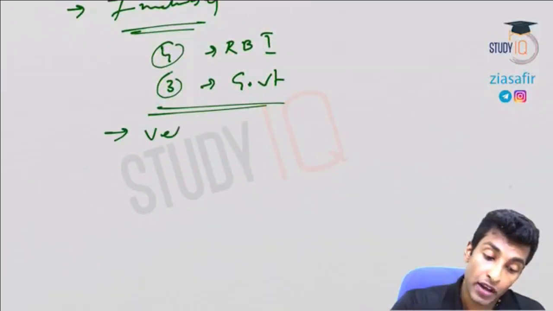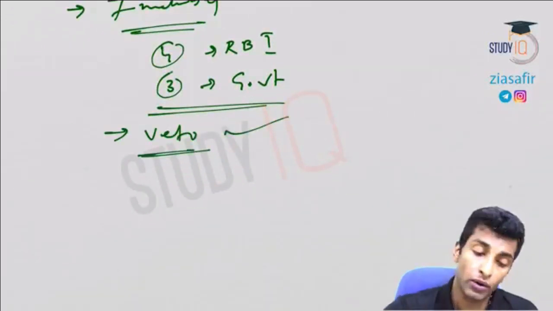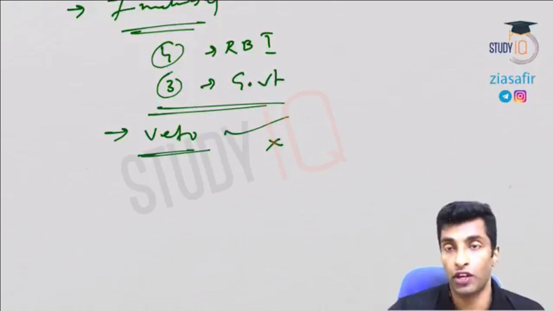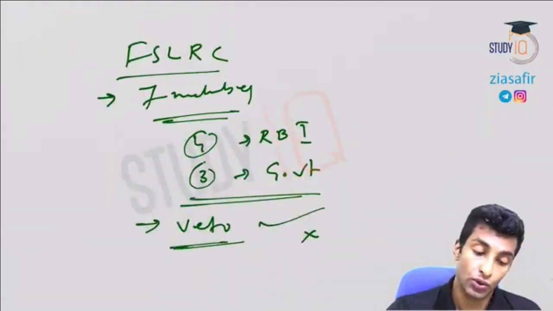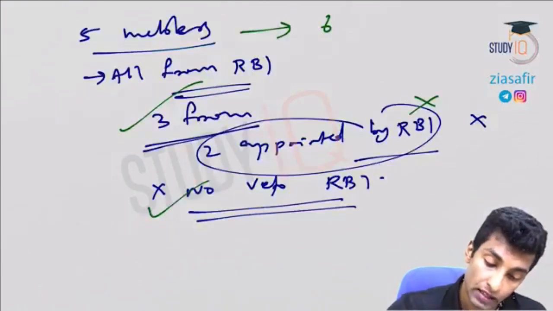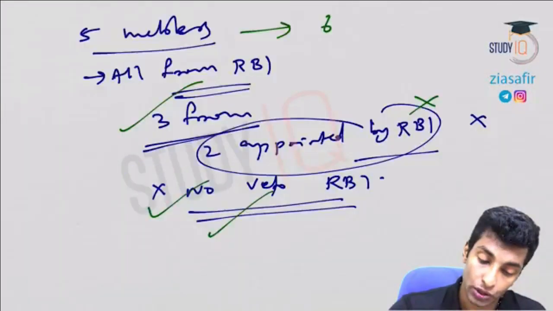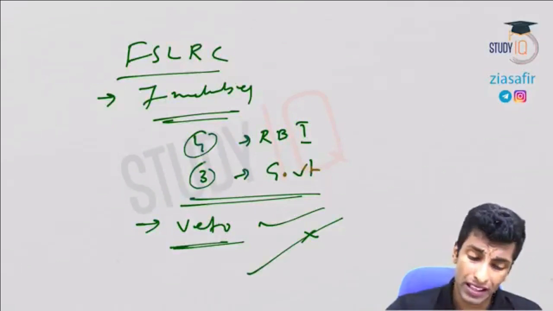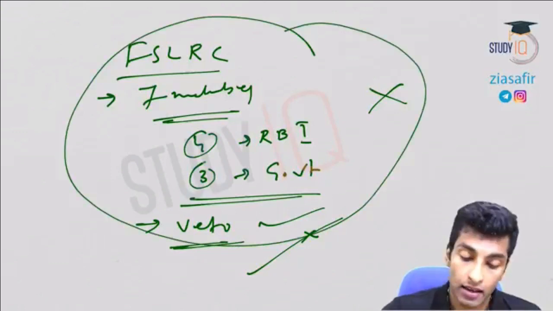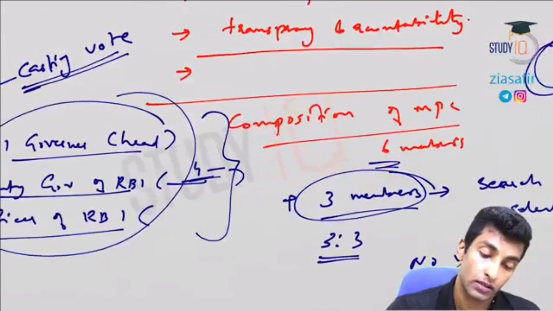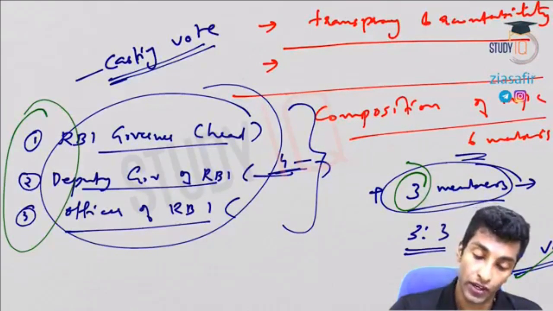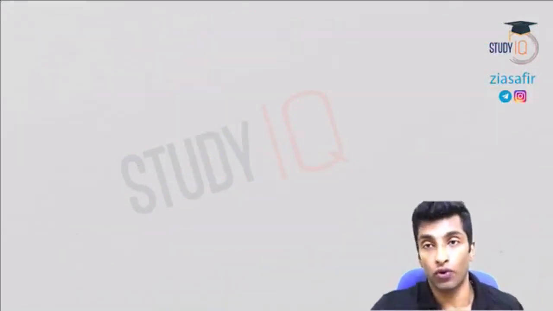So here there will be a veto to RBI, veto allowed. But the proper reasons, a written explanation, should be given why the governor is vetoing the majority. So you can see no veto in the previous case, and there is no veto actually here. Veto is given here, but these 2 are not important, though some features from them are actually taken. That's how this composition is. You just need to know this composition: 3 and 3, no veto, but there is a casting vote.